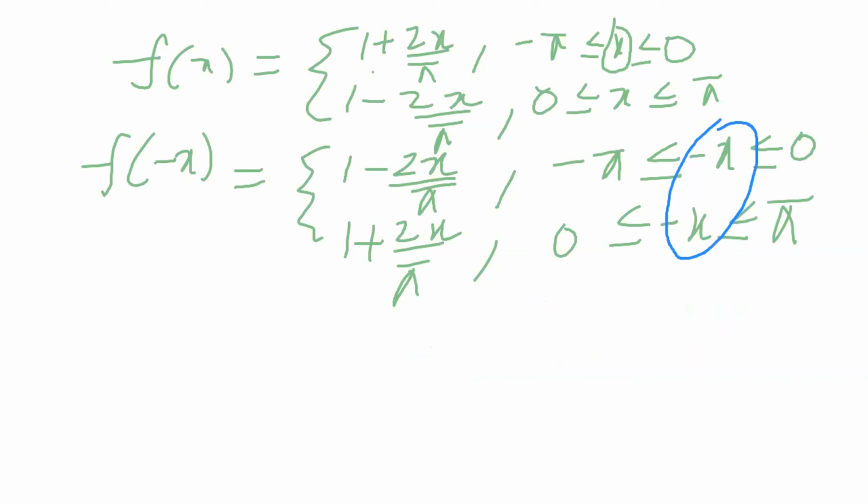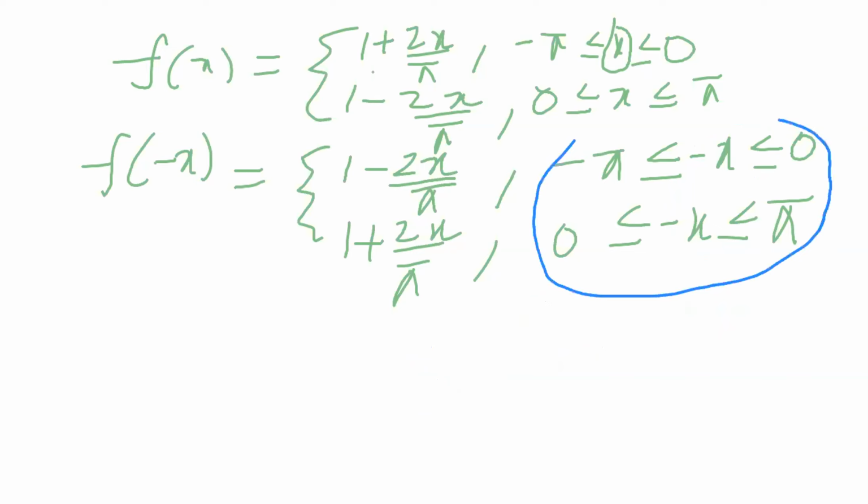So that's why I am multiplying by minus only to the range. Applying the minus only to the range, the values are not changed: 1 minus 2x by pi and 1 plus 2x by pi.